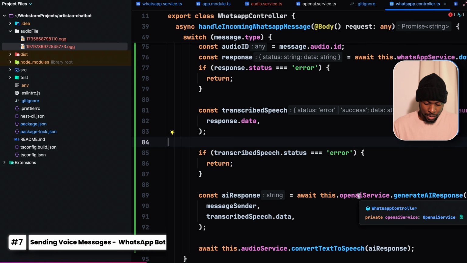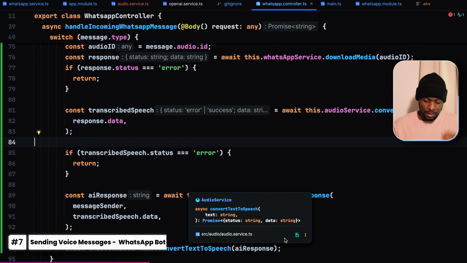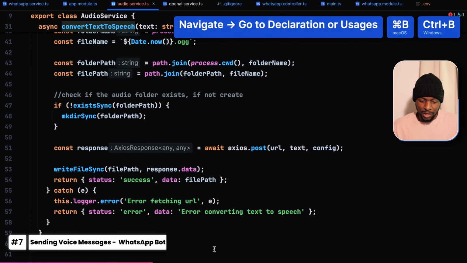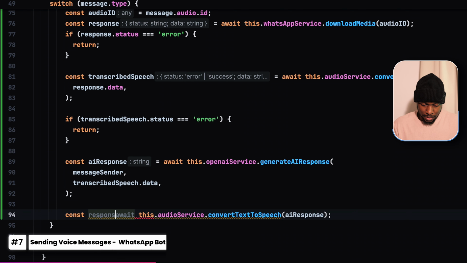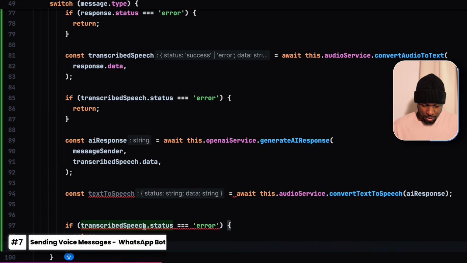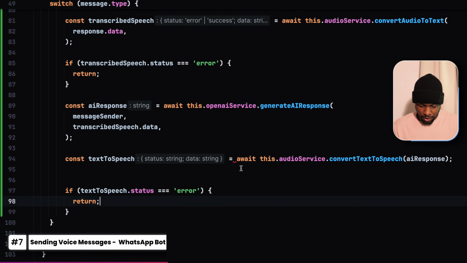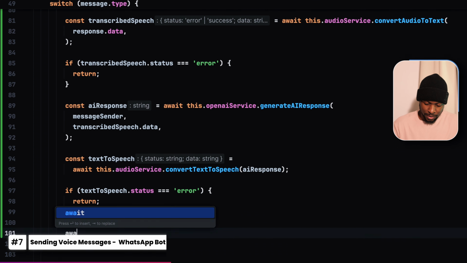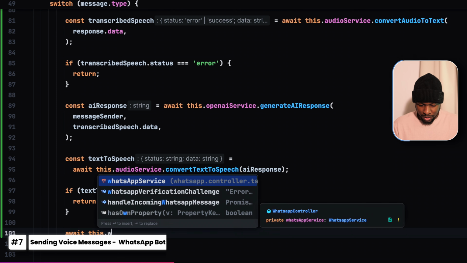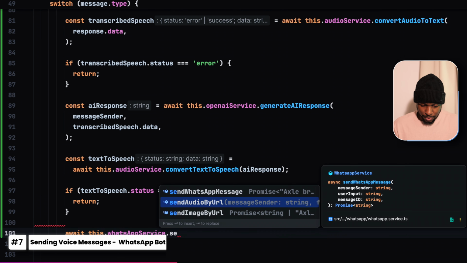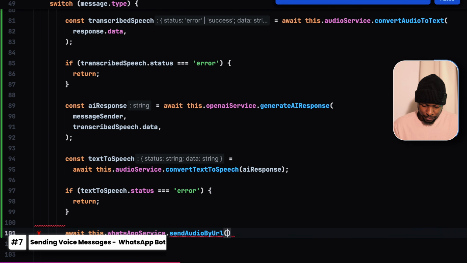And in our controller, after we've converted the text into speech, the method is going to return the file path. Define a constant text to speech. Then if text to speech status is equal to error, we return. And if it's successful, using the WhatsApp service, we want to send audio by URL.